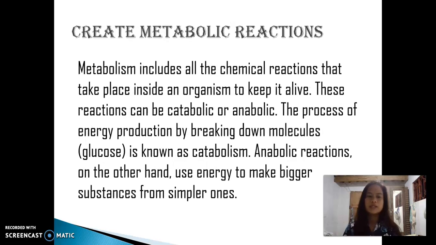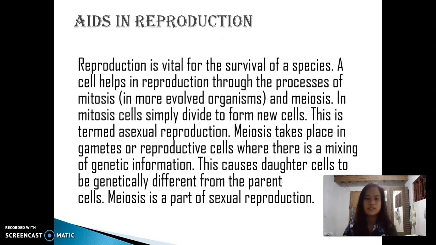Create metabolic reactions. Metabolism includes all the chemical reactions that take place inside an organism to keep it alive. These reactions can be catabolic or anabolic. The process of producing energy by breaking down molecules or glucose is known as catabolism. Anabolic reactions, on the other hand, use energy to make bigger substances from simpler ones.